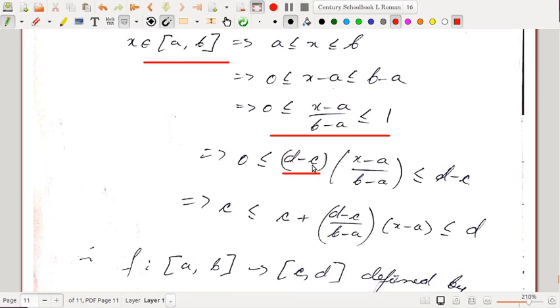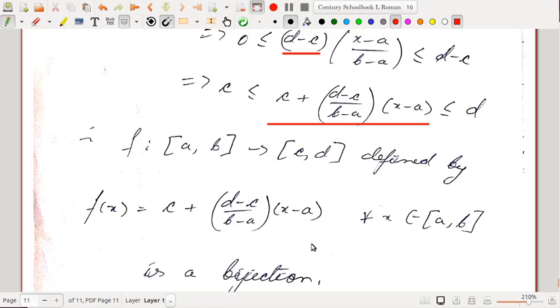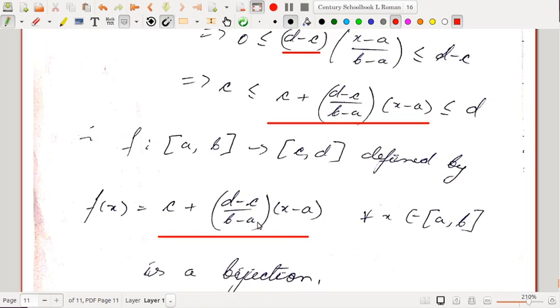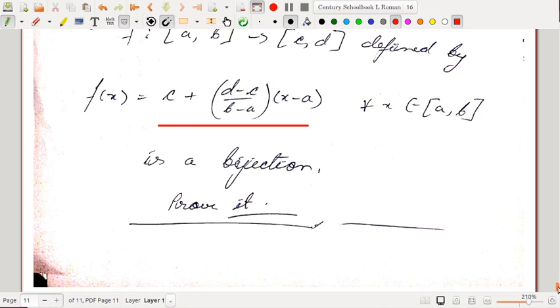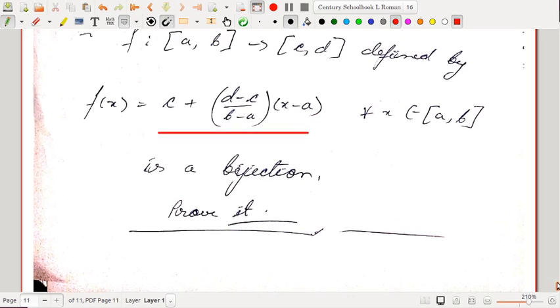Once we get that it lies between 0 and 1, if you multiply this by the length of the second interval, then 0 less than or equal to (d−c)(x−a)/(b−a) less than or equal to d−c. Okay, and then you add c to all sides. So this particular quantity lies between c and d. Okay, and you can show that if I define the function this way, f(x) equal to c plus (d−c)/(b−a) times (x−a), then it is a bijection. Okay, so there are as many real numbers between a and b as there are real numbers between c and d. So say the closed interval [0,1] is also equivalent to the closed interval [−5000, 5000]. Okay, like that. So these are quite interesting results when we consider infinite sets.